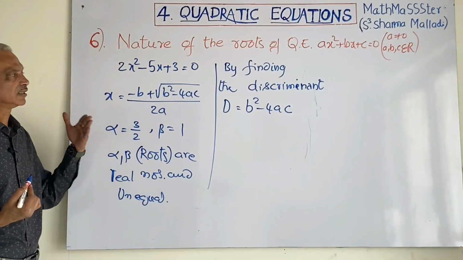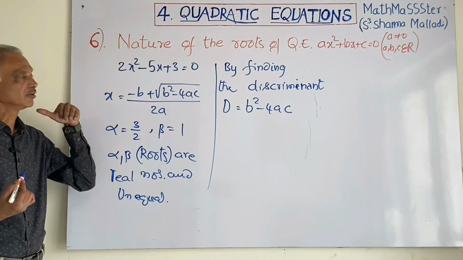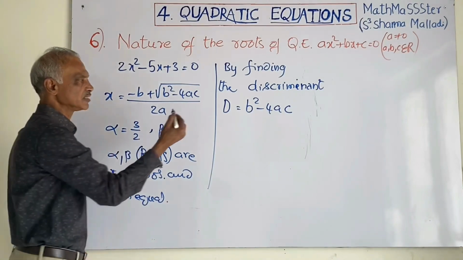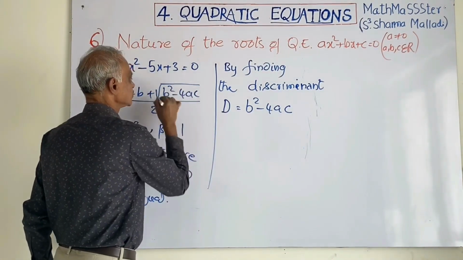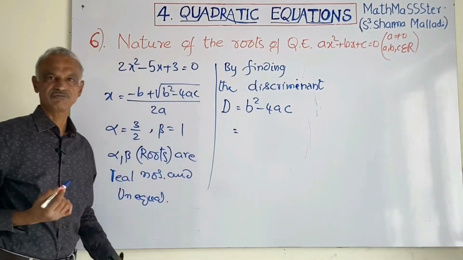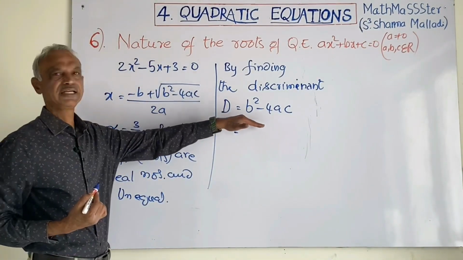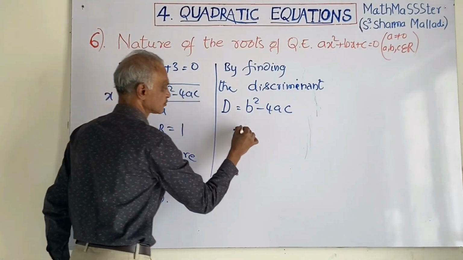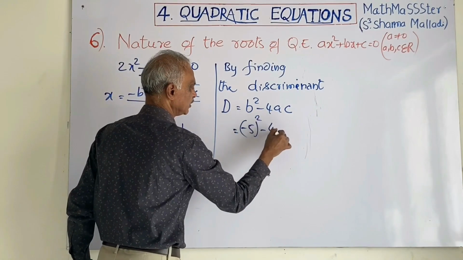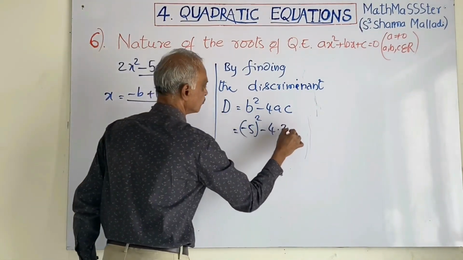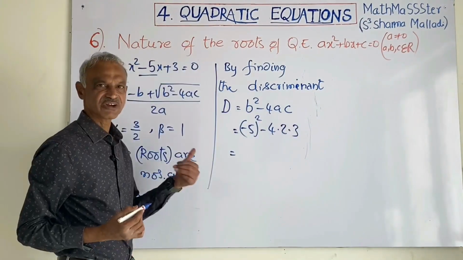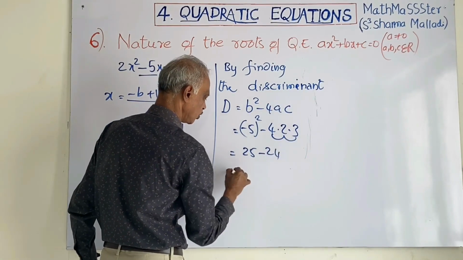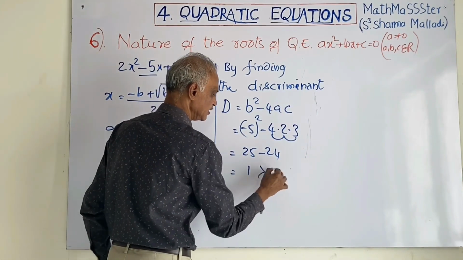By finding the discriminant of the quadratic equation, we can find out the nature of the roots. No need to do all these things. What is the discriminant here? b square minus 4ac. Directly we will find the nature of the roots using the discriminant. What is b here? Minus 5 whole square, minus 4 into, what is a here? 2. What is c here? 3. Minus 5 square means 25, minus 4 2s are 8, 8 3s are 24. How much did you get? 1.